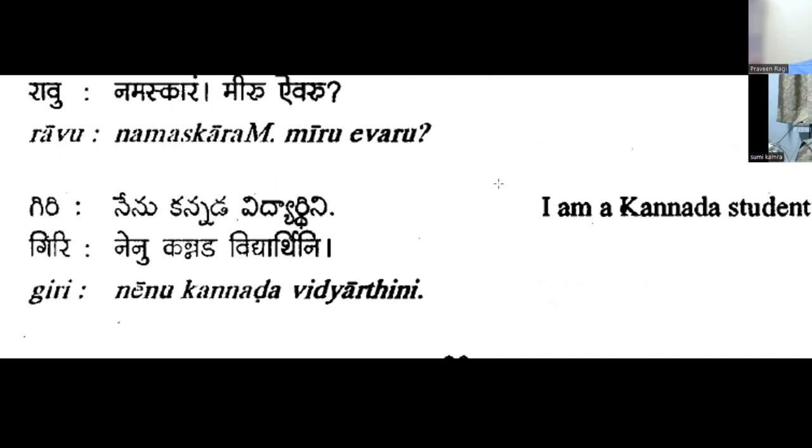See, here you need to understand. I mentioned here నేను కన్నడ విద్యార్థిని. This is spoken by a male person because vidyardhi is the meaning of male student and ni is the suffix.